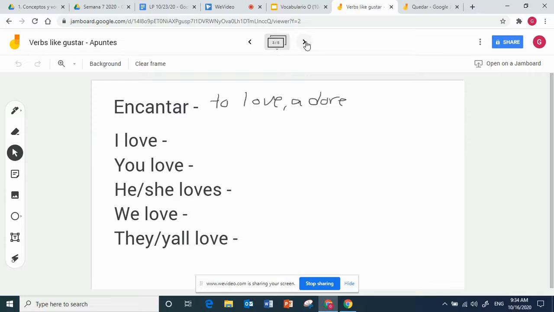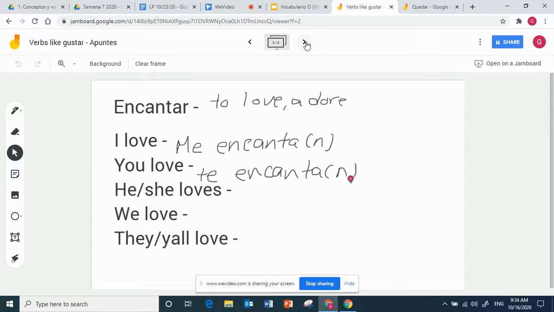So if I want to say I love, we say it enchants me: me encanta, or if the thing is plural, encantan. You love, te encanta, and if it's plural. So if you love hamburgers, me encantan hamburguesas.